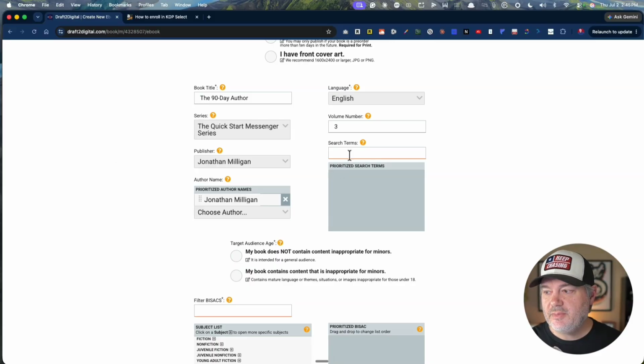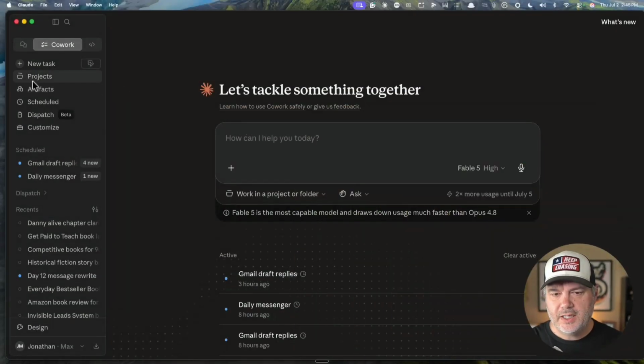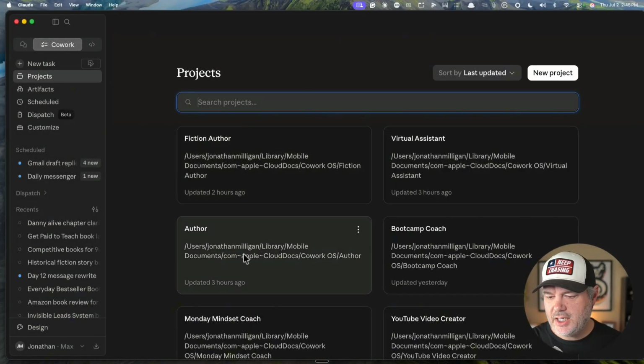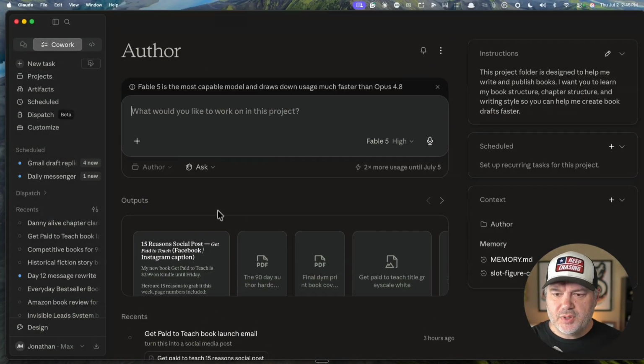Now, search terms. Let me show you exactly how I do search terms. What I like to do is use Claude or ChatGPT. I use Claude Cowork, so it already has my books. We're just going to use that as a way to get these keywords because it is able to analyze the book and give me really good keywords. So let me show you exactly how this works. Go back to the screen. I'm going to go under projects. I'm under Claude Cowork. I'm going to author. All of my books are in the author project on my computer.